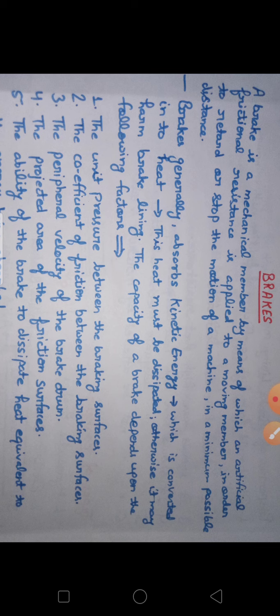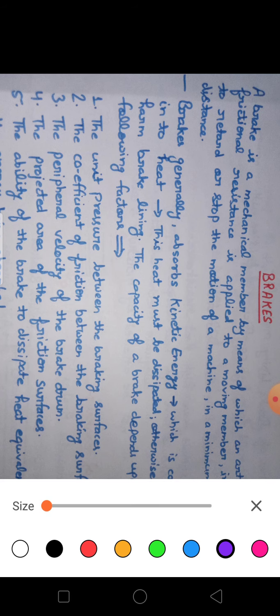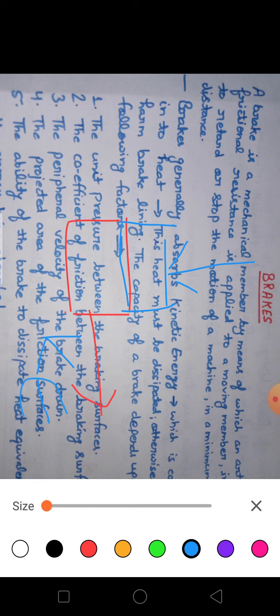So when the two bodies, like I have discussed here, body 1 which was moving and body 2 which came into contact with body 1 while applying pressure, when the two bodies came into contact, the kinetic energy of body 1 has been transformed into heat energy.